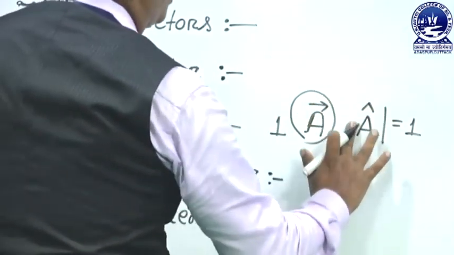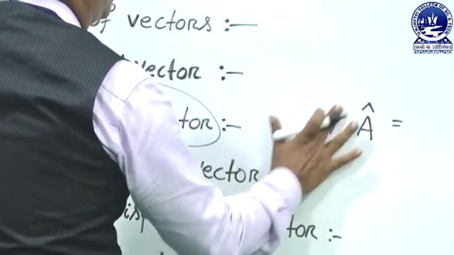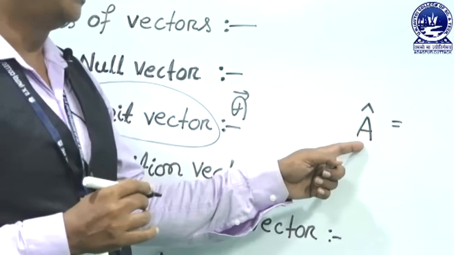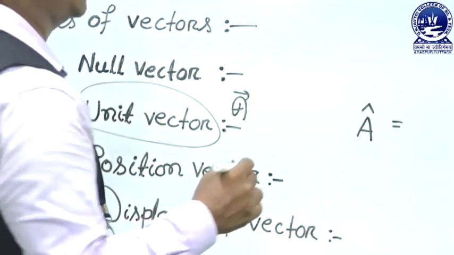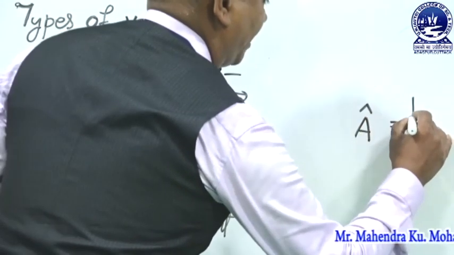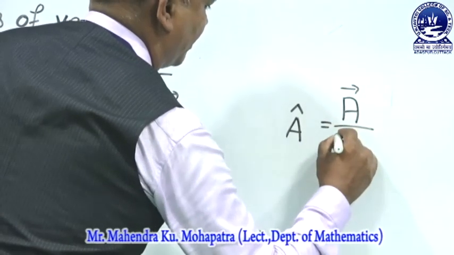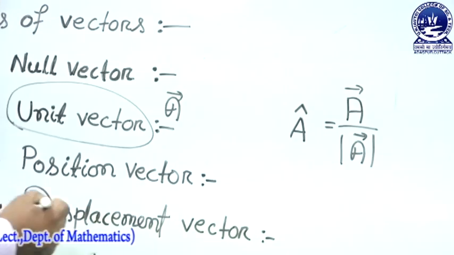So, what is the formula of the unit vector? Suppose A is a vector, so its unit vector is represented as A cap, or A hat, or A caret, anything else. A cap is equal to the A vector divided by the magnitude of the A vector. This is the formula for a unit vector.